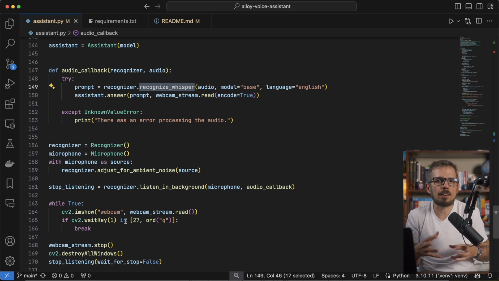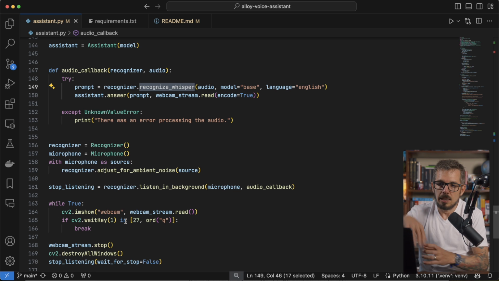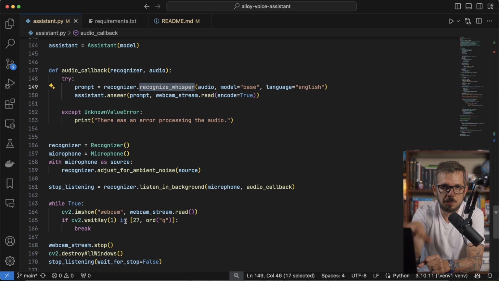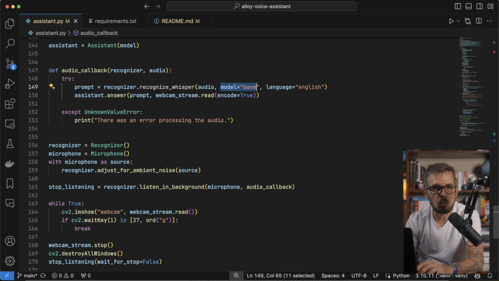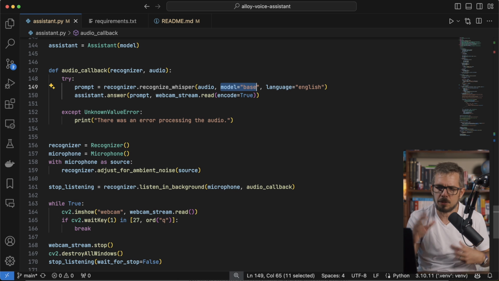That means recognize using Whisper. If you open the documentation of that library, they support a bunch of other libraries. I'm using Whisper in this case. So I'm gonna pass the audio. I'm gonna say that I want the base model, which is fast enough. There is one that's even faster than the base model, I think. Maybe they have a tiny model or a small model, I don't remember, but there might be one that's even faster than the base model.